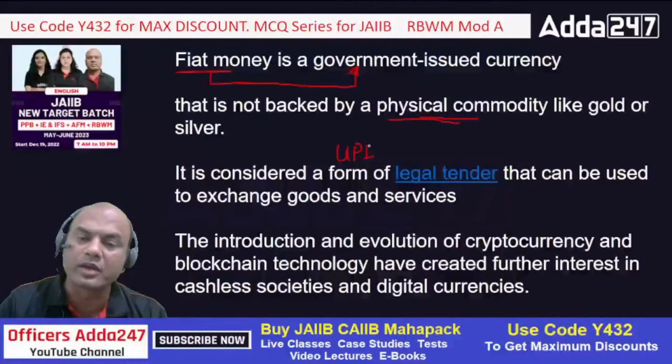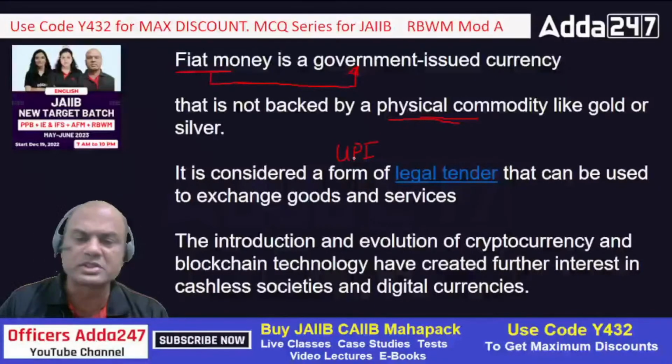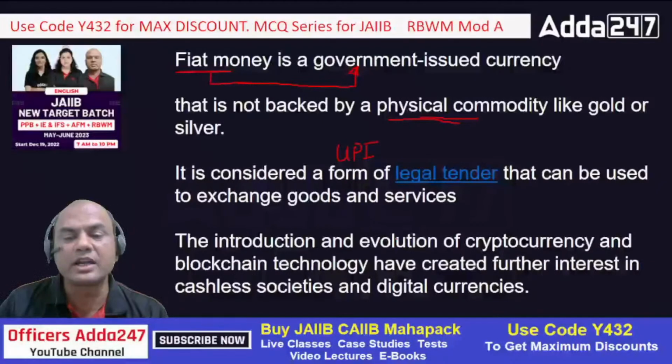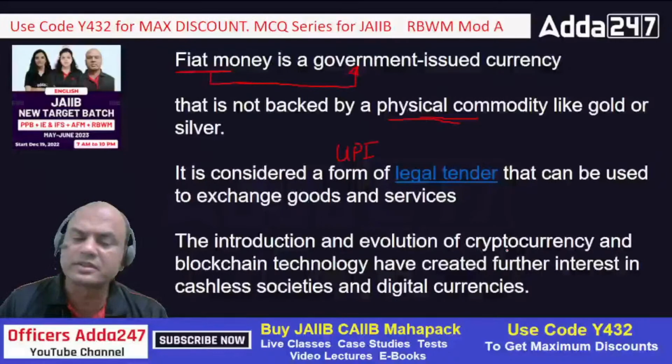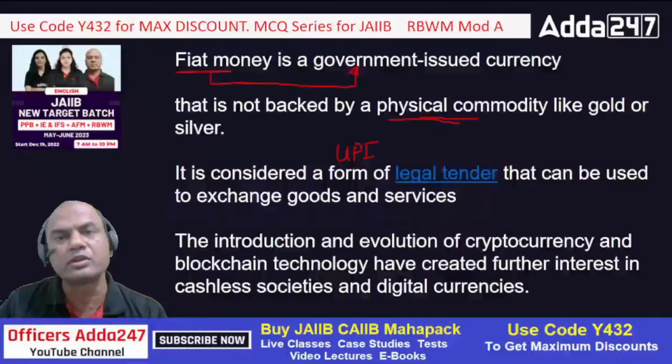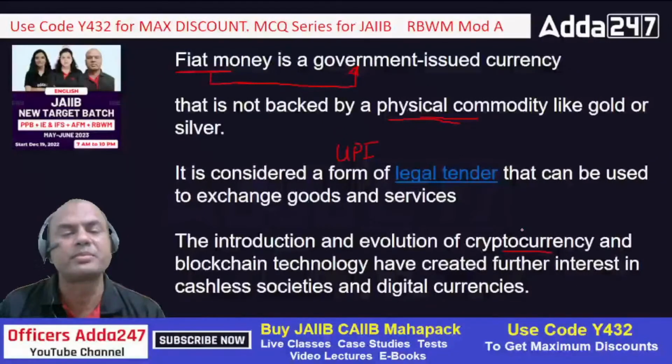UPI from any vegetable vendor, right? Similarly, I'll be using this digital currency. Same logic, okay? The introduction and evolution of cryptocurrency and blockchain technology have created further interest in the cashless societies and digital currencies. After all, CBDC is also a cryptocurrency. Only the point is, it is issued by the central government or RBI. When it is issued by some trustworthy person, then anyone can trust it, isn't it?